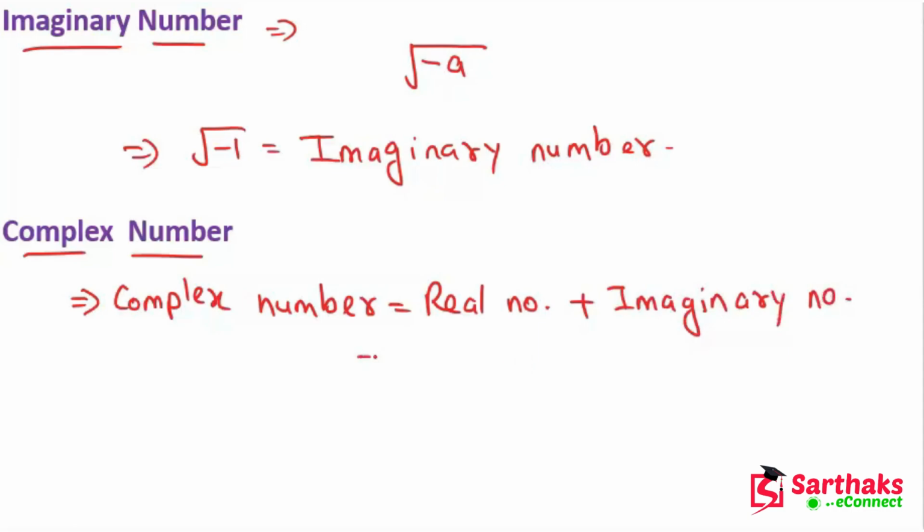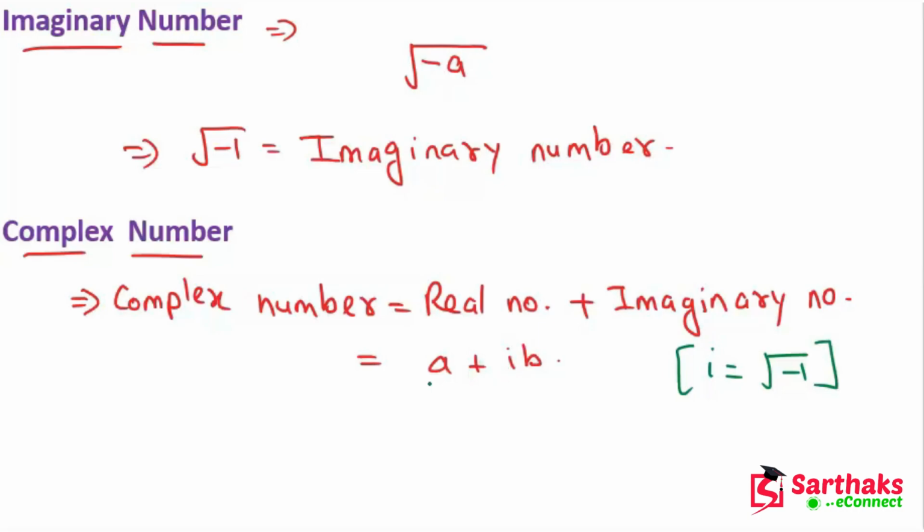Let's suppose a plus iota b. Now my dear friends, this iota is the square root of minus 1. Iota is what? The square root of minus 1.